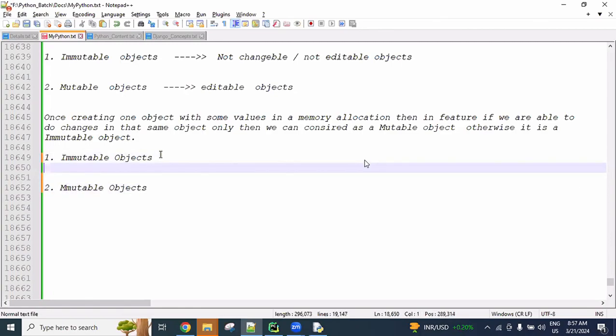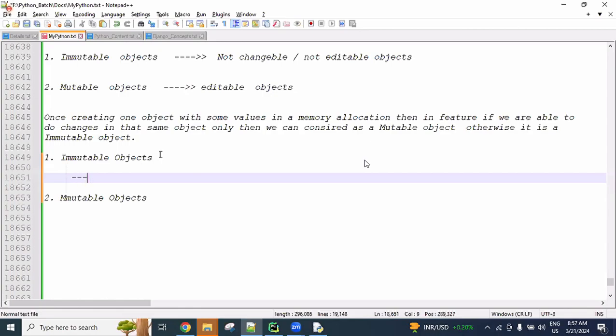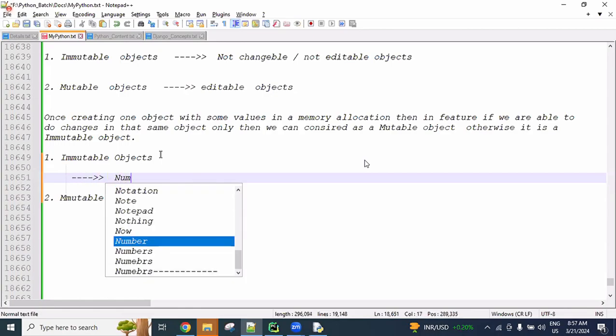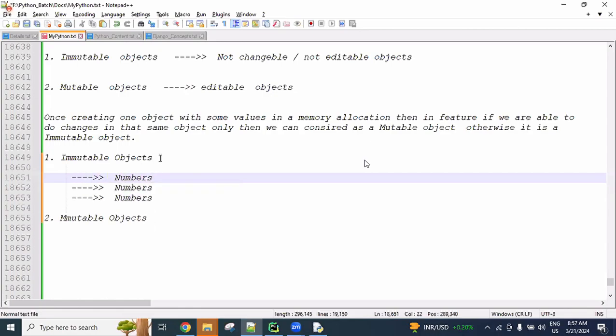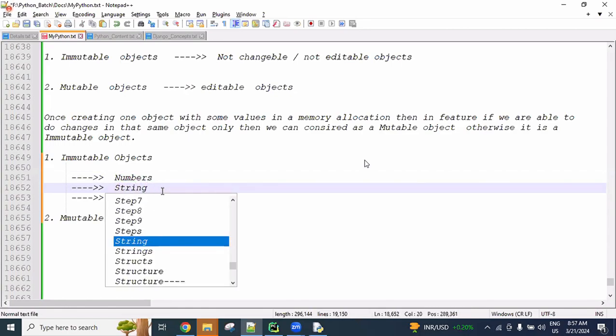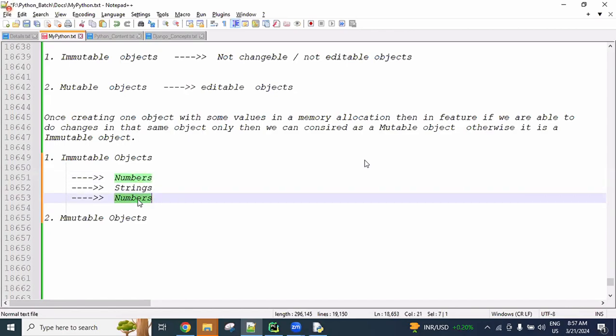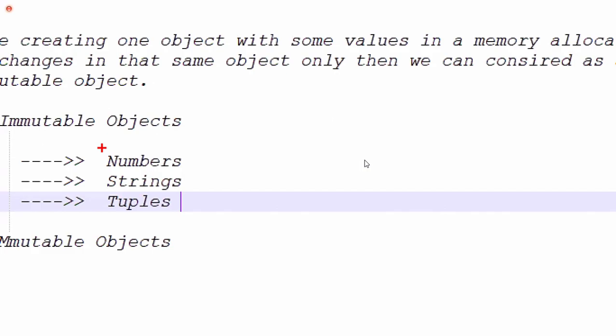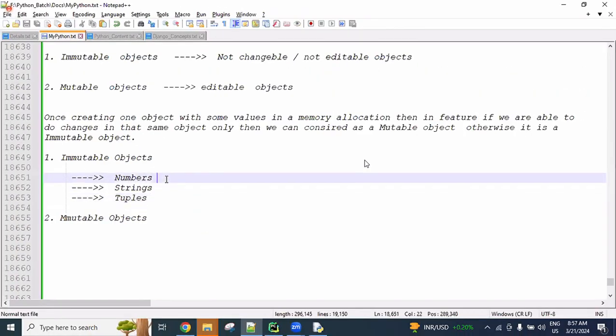So under the immutable, what are coming? All the numbers, all the strings, and tuples. Once these three objects are created in memory allocation, we can't do changes in the same memory.